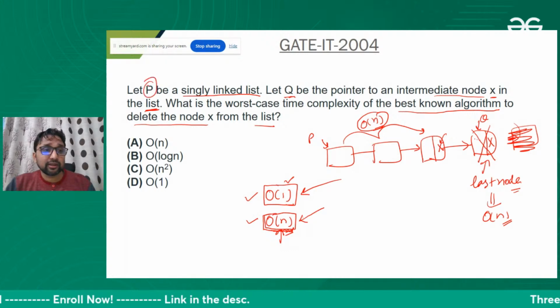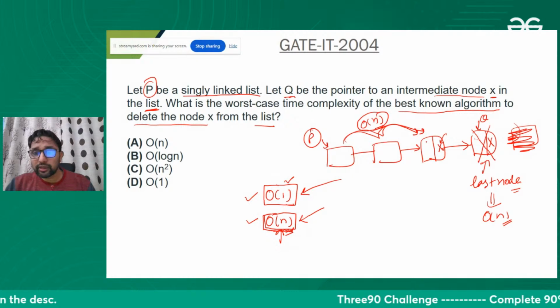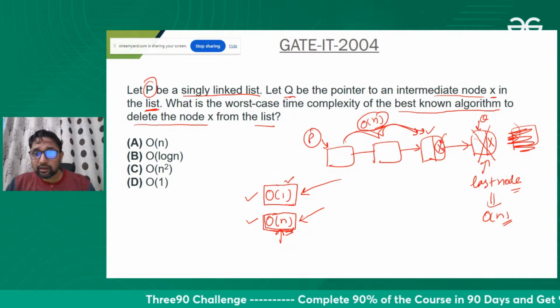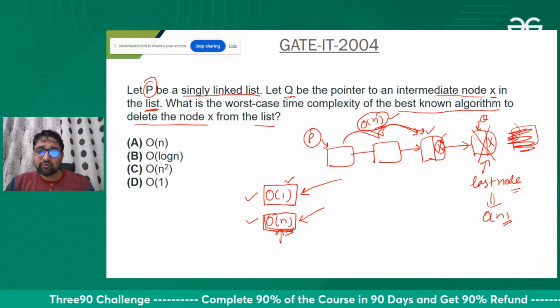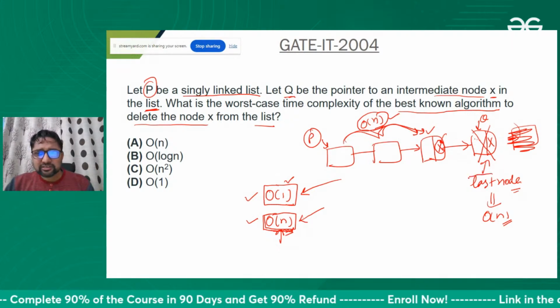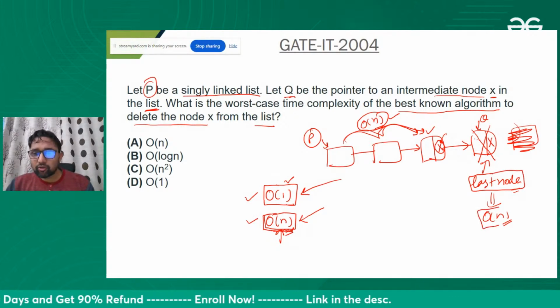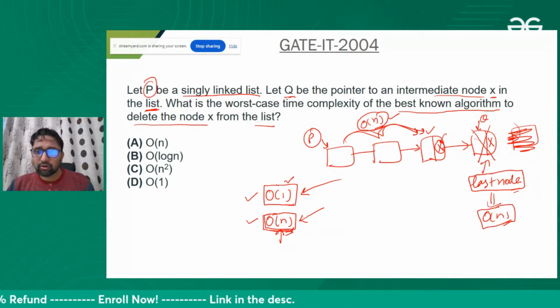And if that method cannot be applied, I need to traverse. Here they have provided the starting address of the linked list, and here we can move up to the second last node and put the null. So for that, traversing order of n time is required. So only one case is there: if we are at the last node, then that will take order of n time.